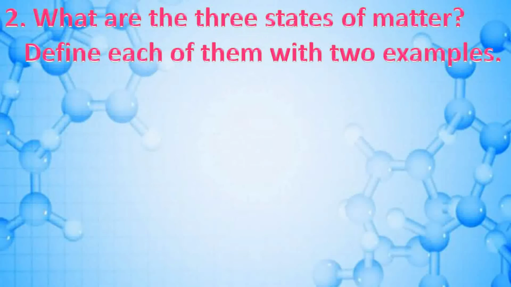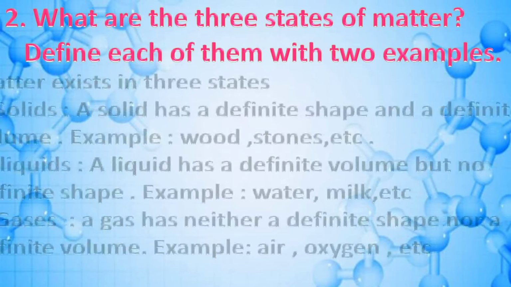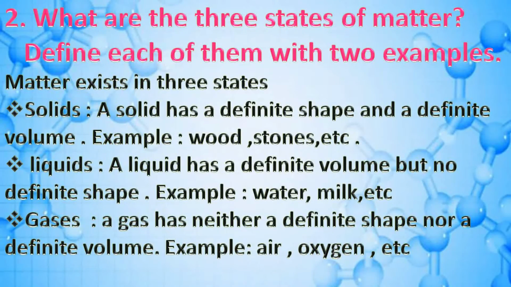Next question. What are the three states of matter? Define each of them with two examples. Answer: Matter exists in three states. A solid has a definite shape and a definite volume. Example, wood, stones, etc.